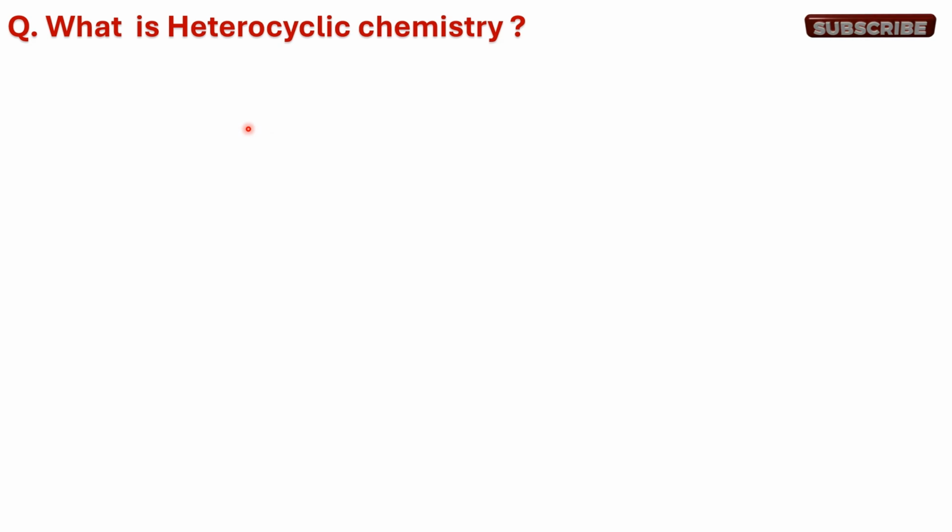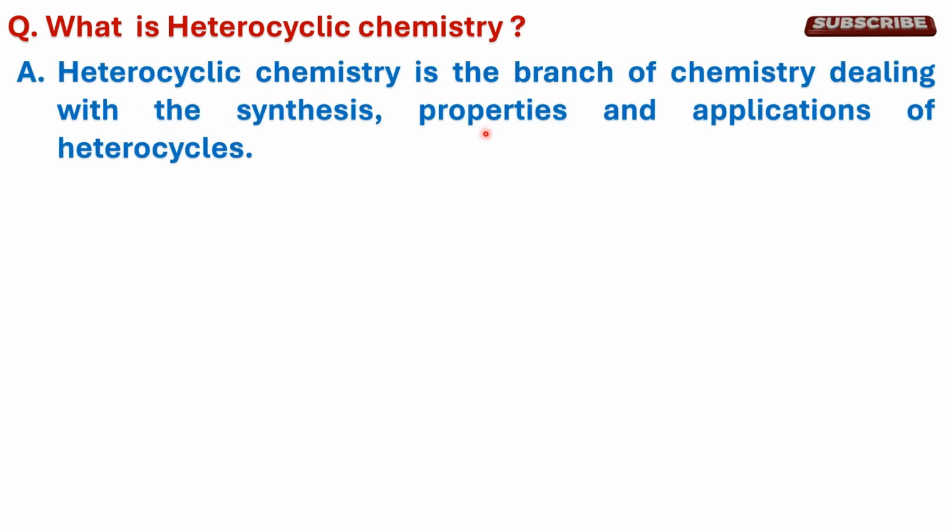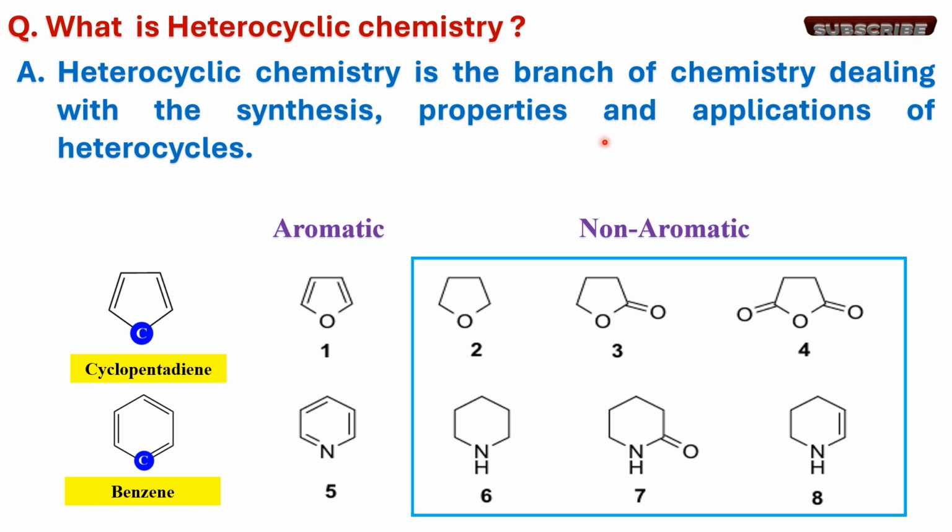So first of all, we will see what is heterocyclic chemistry. Heterocyclic chemistry is a branch of chemistry that deals with the synthesis, properties and application of heterocycles. Considering the carbocyclic compound cyclopentadiene, one of the carbon is replaced with oxygen. This gives us the oxygen containing 5-membered heterocyclic ring, that is known as furan.